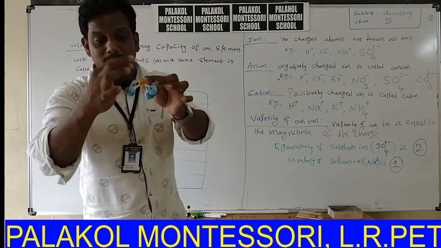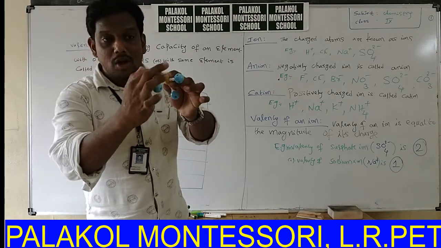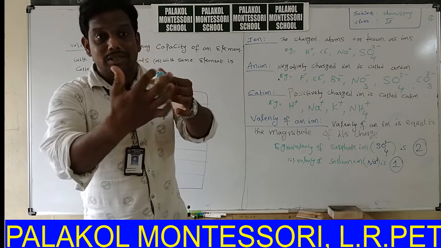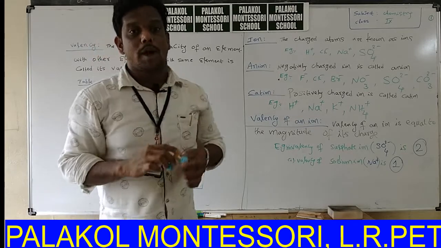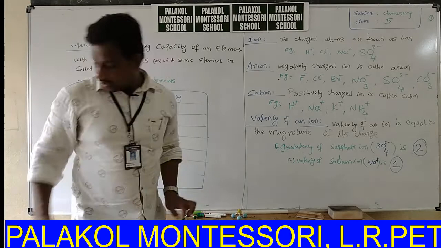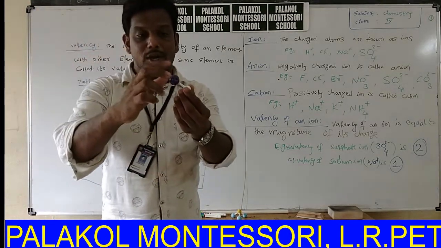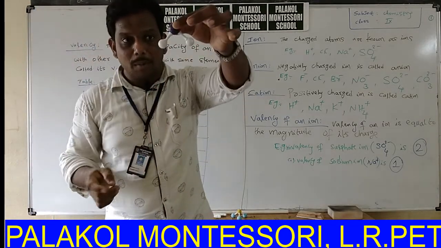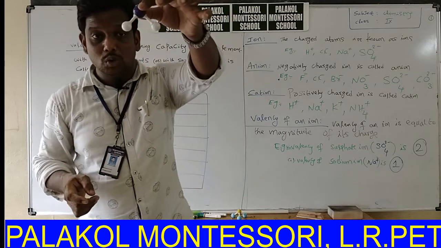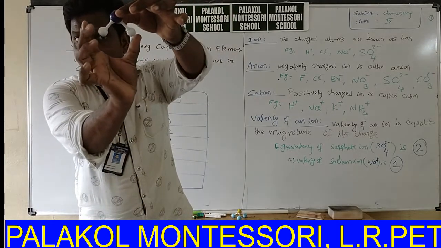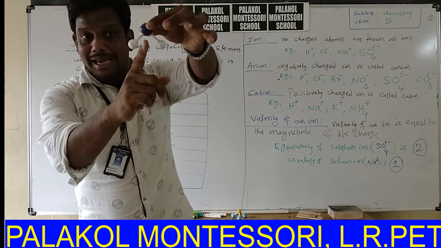The valency of the yellow ball is 3. The valency of the sky blue ball is only 1. Next, what is the valency of this particular violet ball? The violet ball forms 2 bonds with 2 white balls.